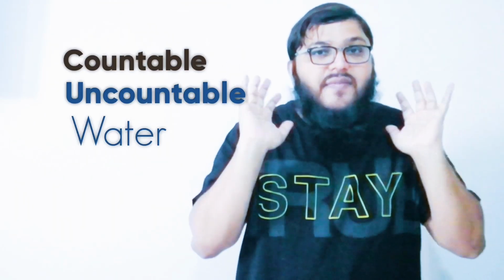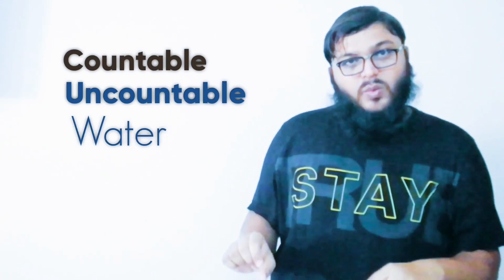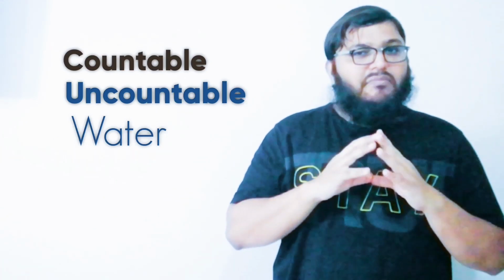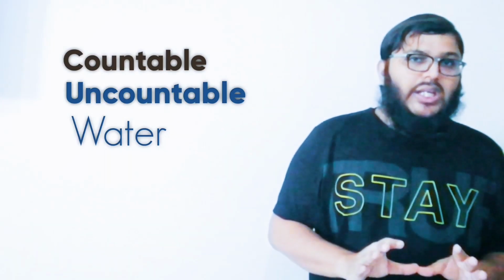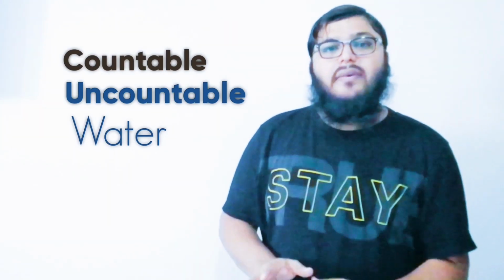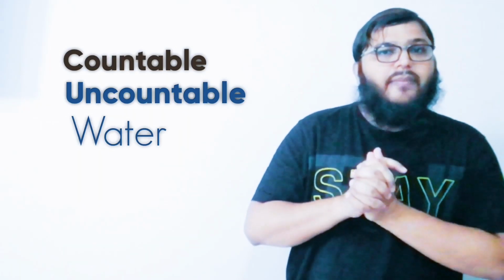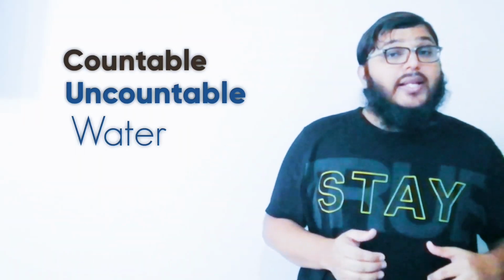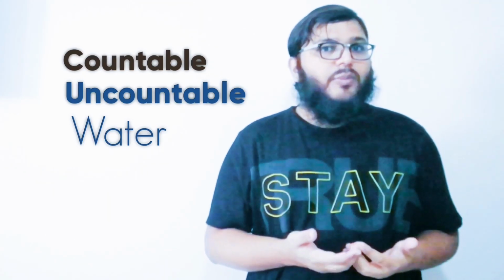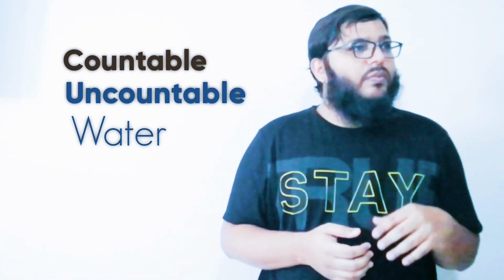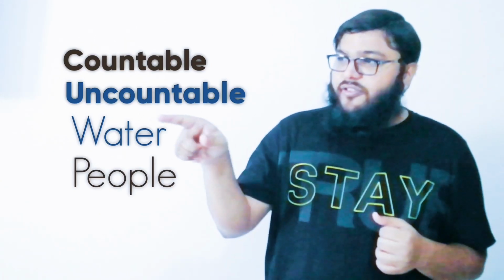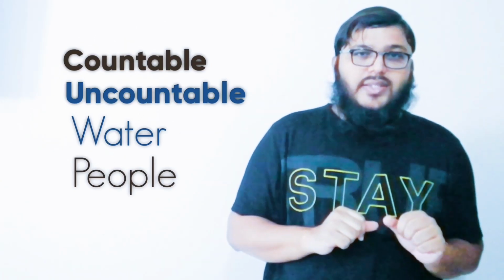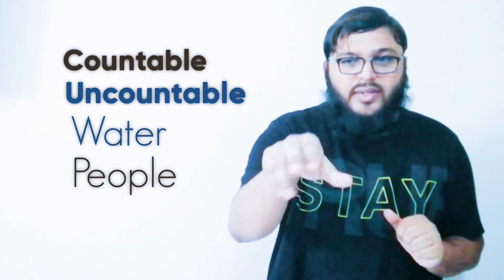I can never number the water. So that means some nouns cannot be counted. They're not countable, so we call them uncountable nouns, and some nouns are countable. Let's have an example. People. There are 5 people. You can number them. There are 3 tables. There are 5 chairs. There are 6 desks.